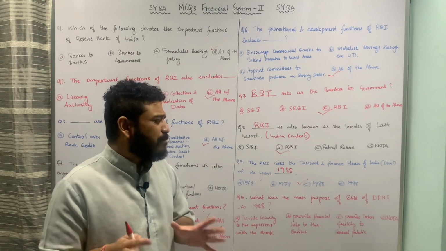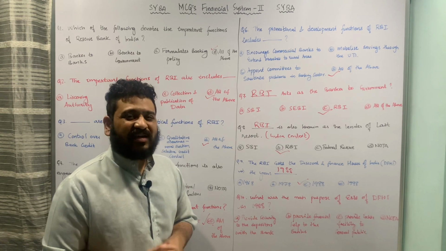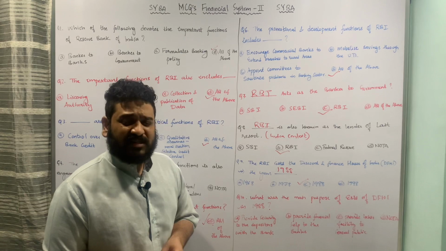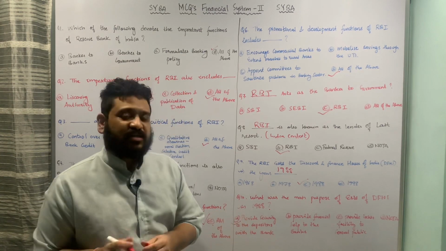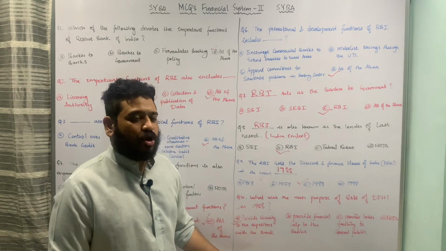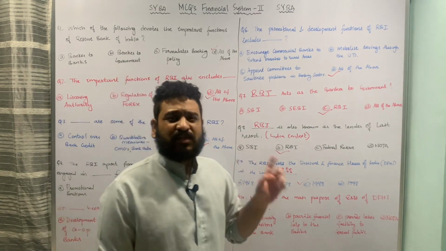So here the important reason or purpose of establishment of DFHI in the year 1988 by Reserve Bank of India was to provide security to the depositors with the bank. That means option A is the correct answer to this particular question. I hope these MCQs are pretty much clear.